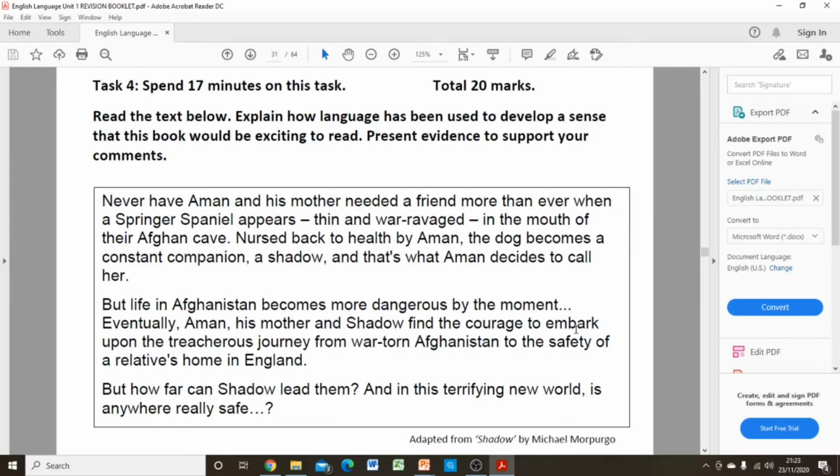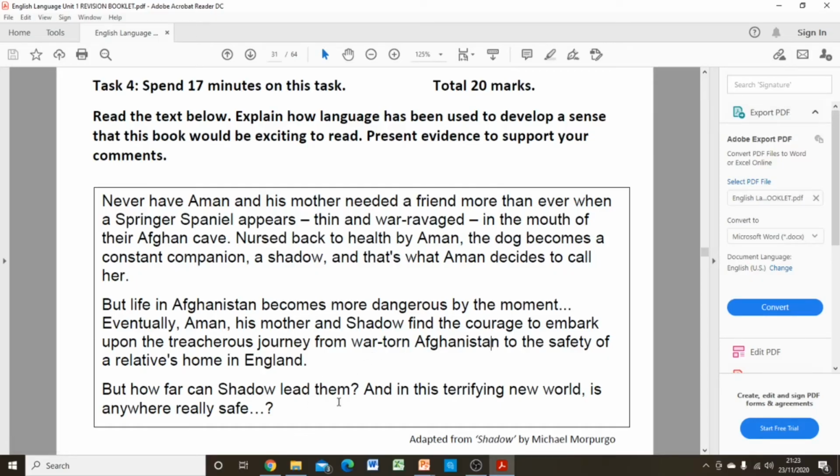So they are embarking on a new journey altogether, so they are going to have to be brave, and if they're going to get all the way from Afghanistan to England, this is increasing our excitement and curiosity and anticipation as readers, because we want to know how it is that they're going to achieve this.